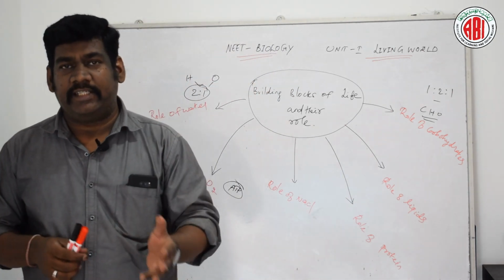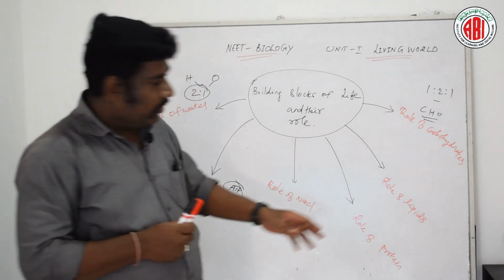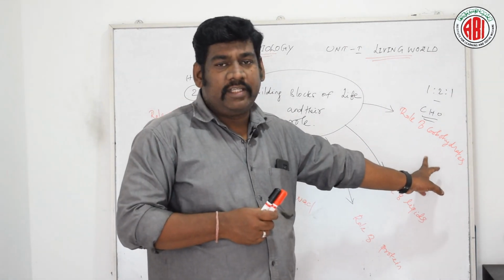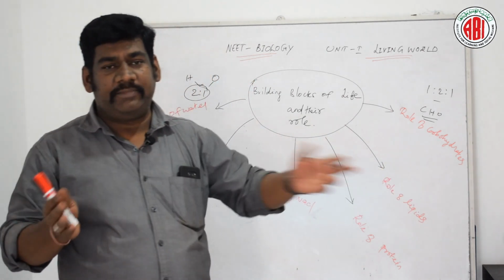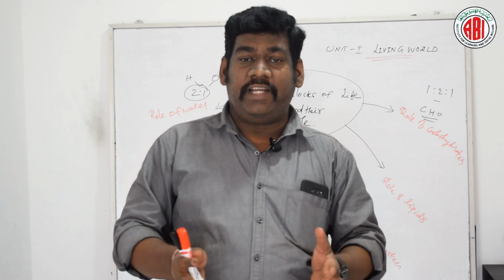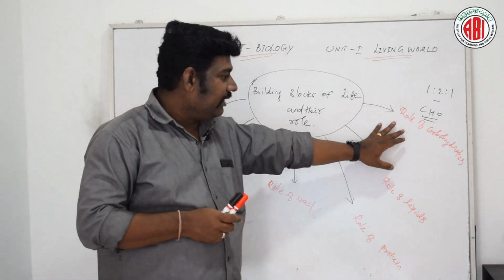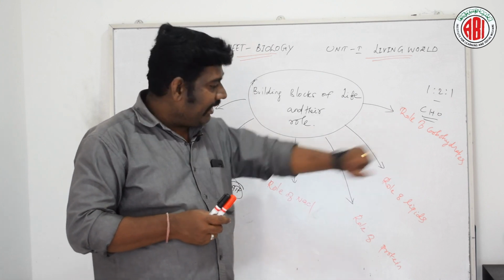Saccharides, the meaning of saccharides, is sugar biomolecules. Most organisms use carbohydrate as an important fuel to get energy to sustain their life. So that is about the role of carbohydrate.